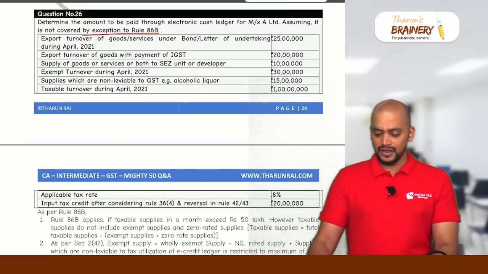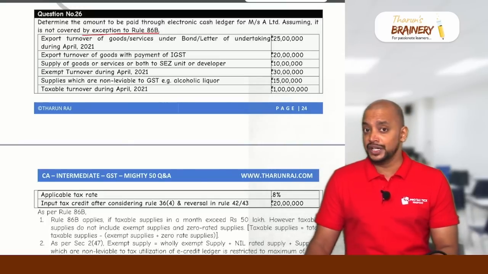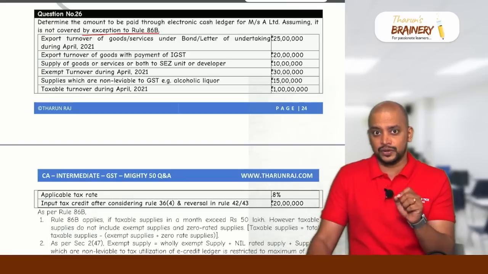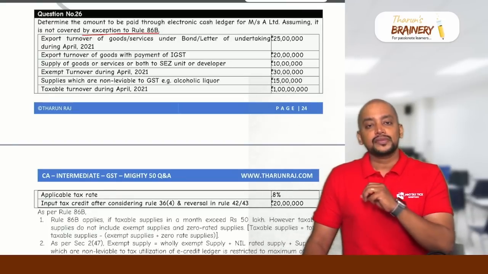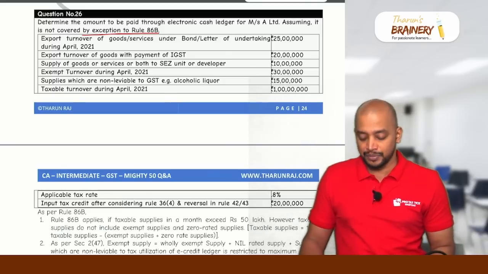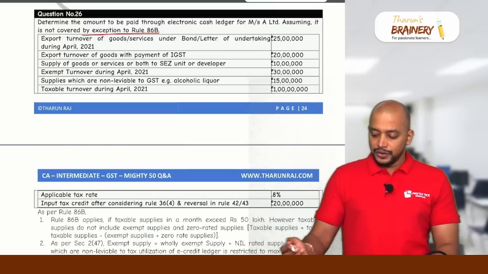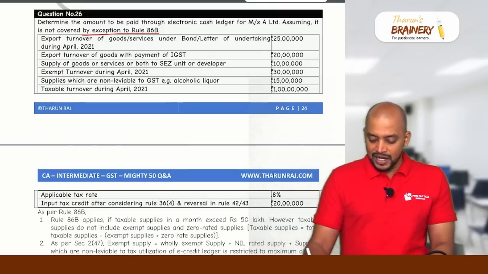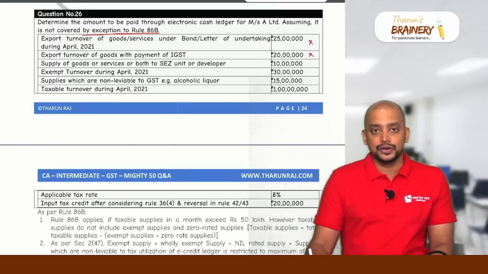So here, while counting the turnover, we need to take only taxable turnover. We should not take zero rated, we should not take non-taxable, we should not take exempted. Export turnover should not be taken for counting, and export turnover with payment of GST, both should not be taken. Supply of goods or services or both to SEZ, that is zero rated, we should not take. Exempted turnover should not be taken. Supplies which are not leviable to GST should not be taken.